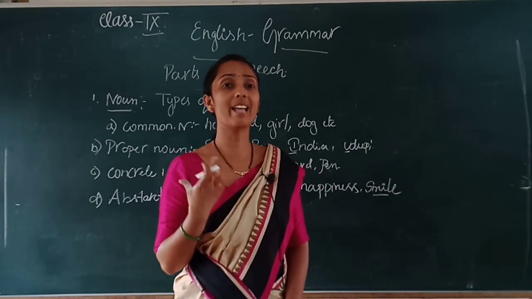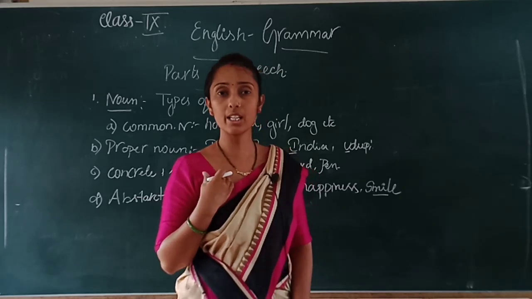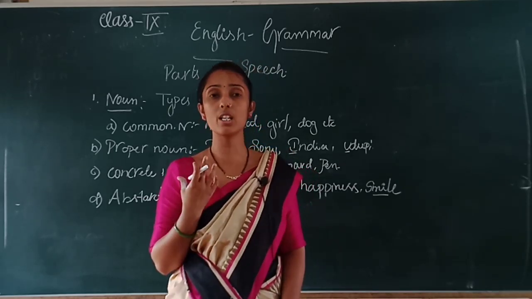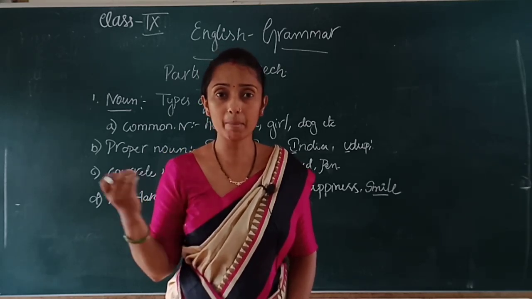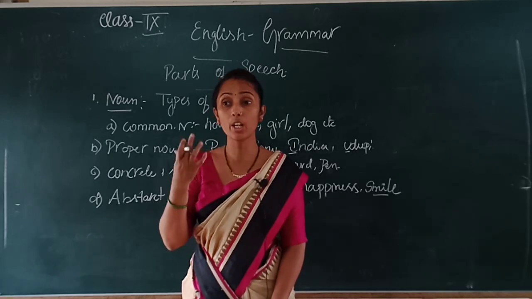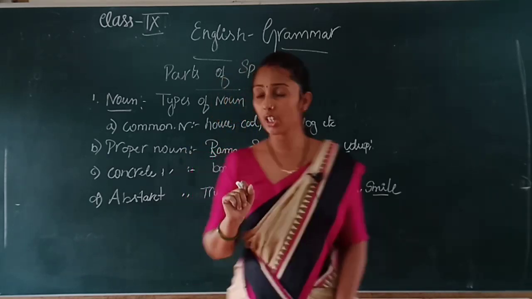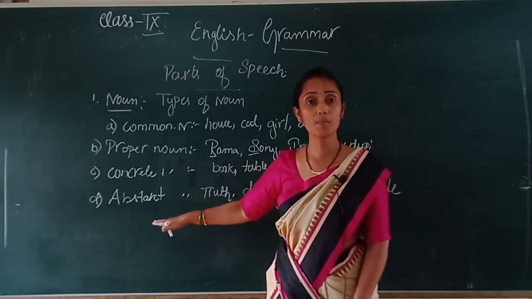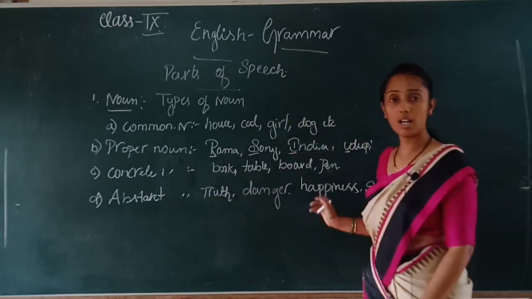Because when I say sad, happiness, I can feel it, isn't it? It is a feeling or a quality, but it cannot be touched. My happiness, can anybody touch? No, only the person who feels it. You can observe it. That is a feeling, but it cannot be touched. That's why I take it as an abstract noun.